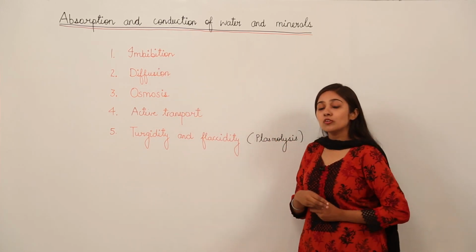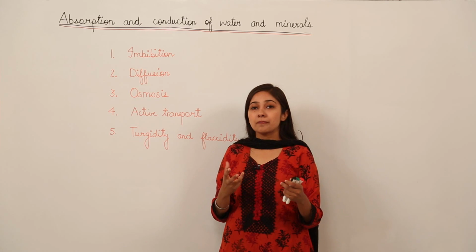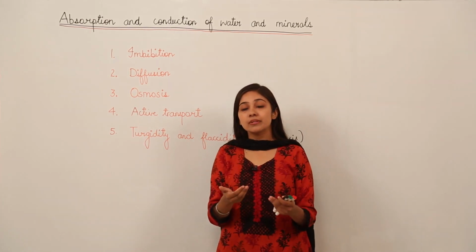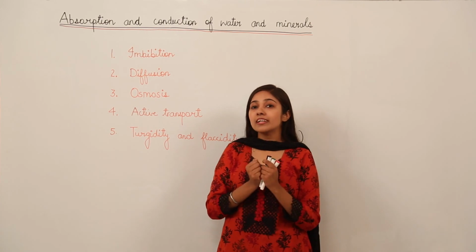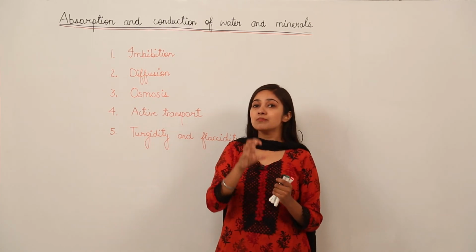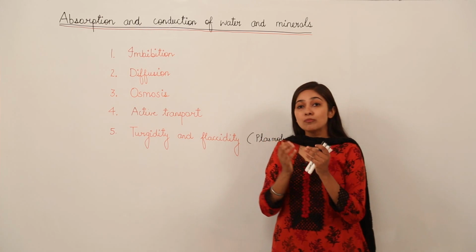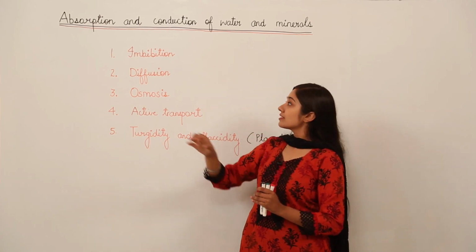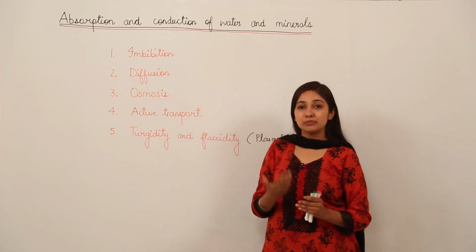For example, you all know that your mother soaks beans overnight. Why do we soak beans overnight? Because they are going to absorb water and the tissue is going to become more tender, more soft. So that absorption of water from the surface of the cell is known as imbibition.